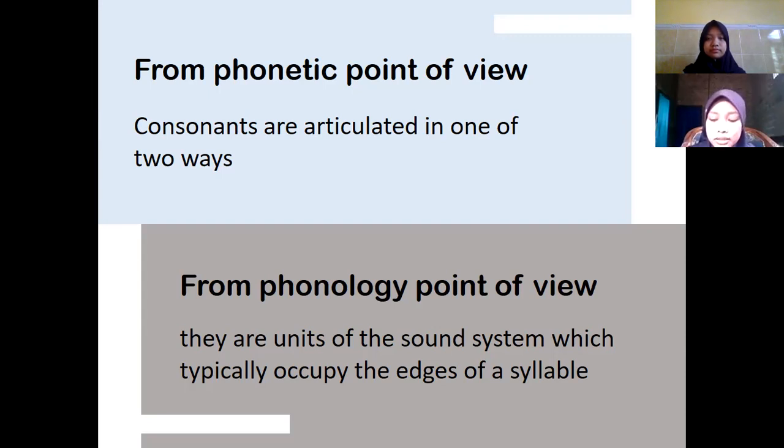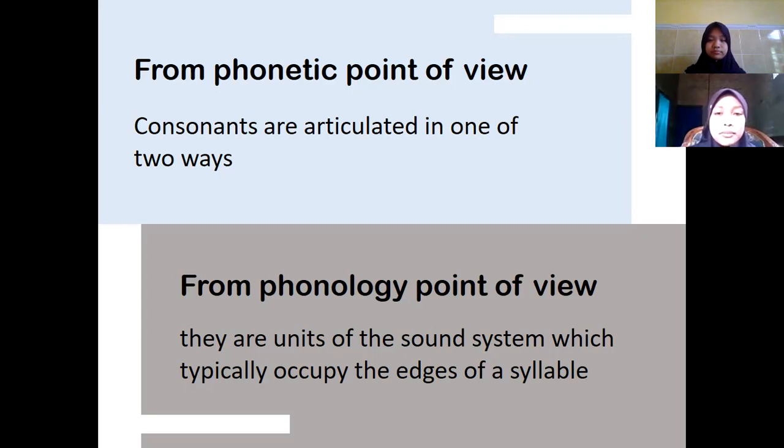The second way is that the closing movement is complete. For example, when we say M, our lips are closed and we block the air totally.